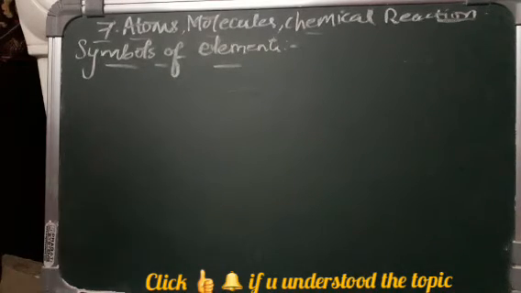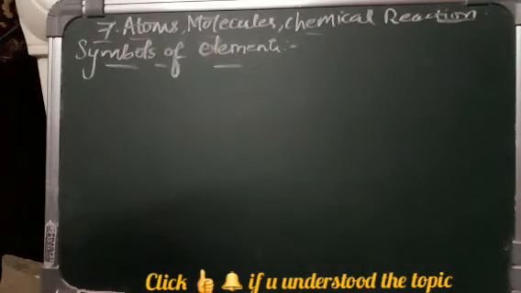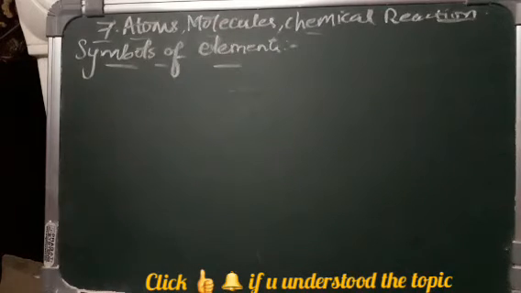Like if a girl has the name Rani, I can call her Rani, please come here. If she doesn't have any name, I can't call every girl like that, all the girls will start looking at me. To avoid that confusion, our parents have given names to us. Similarly, the elements are also given names. Different elements got different names, some in Latin and some in English. So let us know the history behind the invention of the elements' symbols.